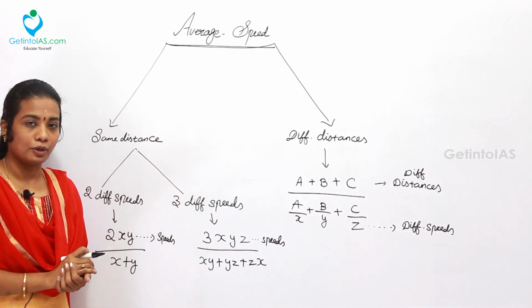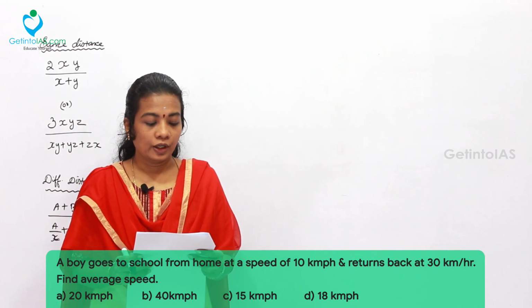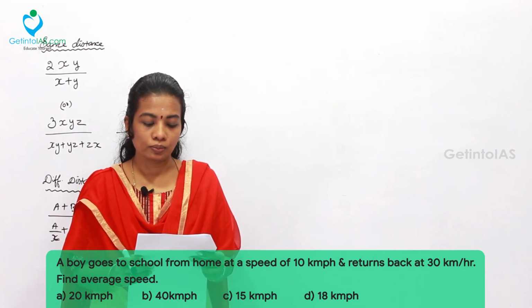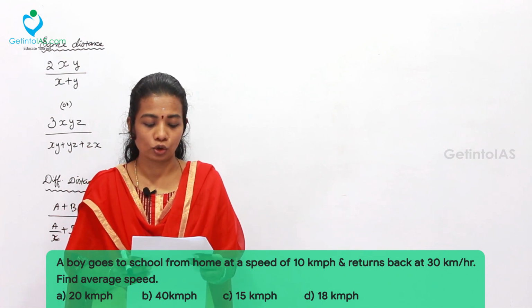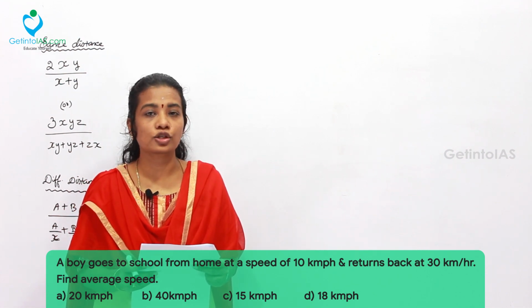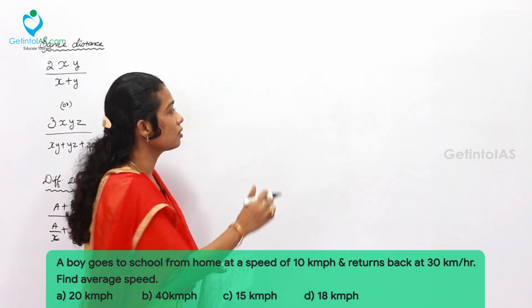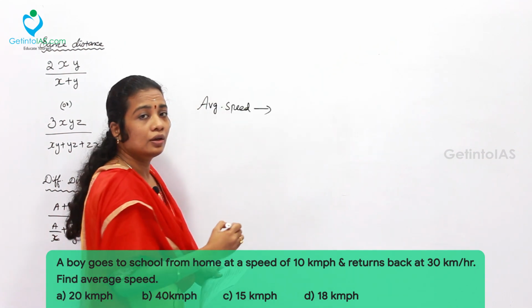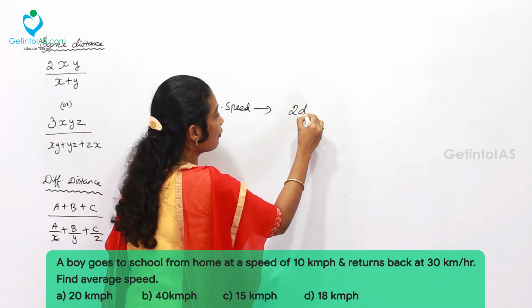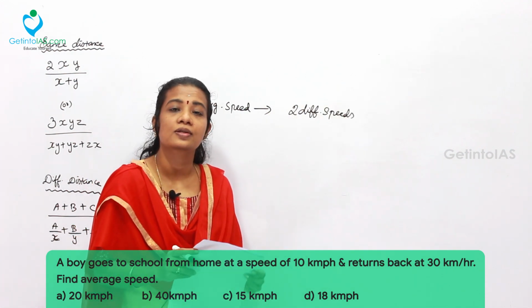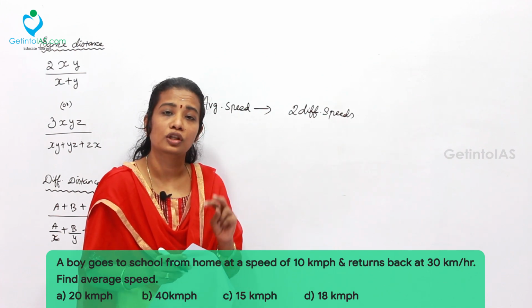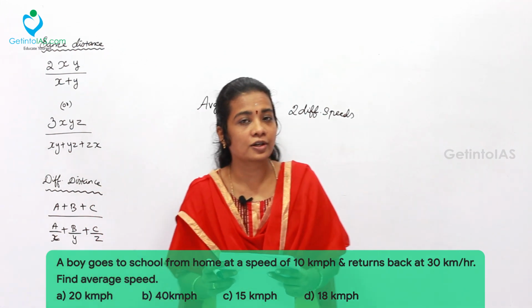Let's move on to the problems. The first sum. A boy goes to school from home at a speed of 10 km per hour and returns back at 30 km per hour. Find the average speed. Here the requirement is average speed when 2 different speeds are given. It is not possible to use the usual formula, distance covered by time taken, because both of those parameters are not presented in the problem.